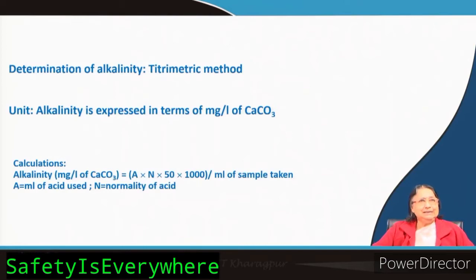Now, this titration is even more interesting than the determination of acidity. How will it be determined? Although the indicators are the same, the titration is very interesting. As I told you, there are 3 types of alkalinity, OH minus and carbonate and bicarbonate. You have to remember one thing here, that OH minus and bicarbonate, these 2 alkalinities cannot stay together.